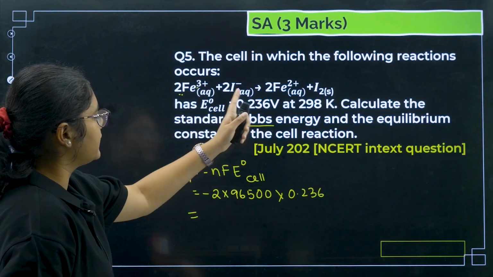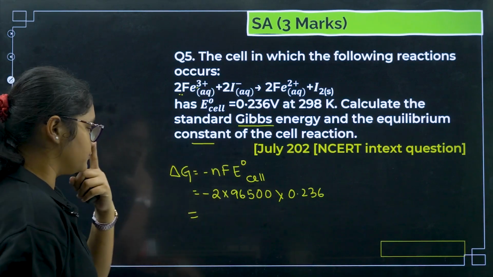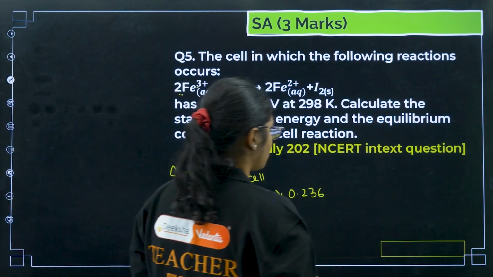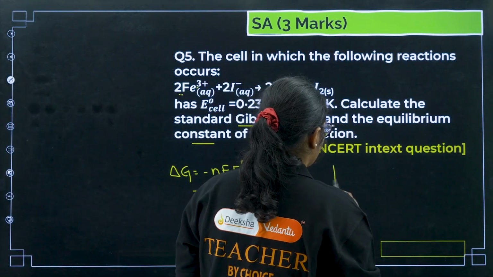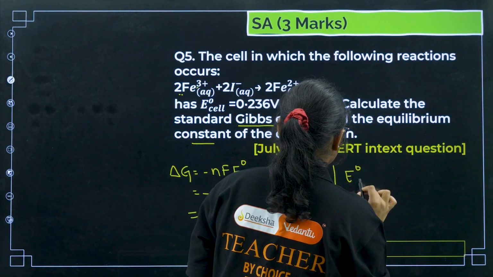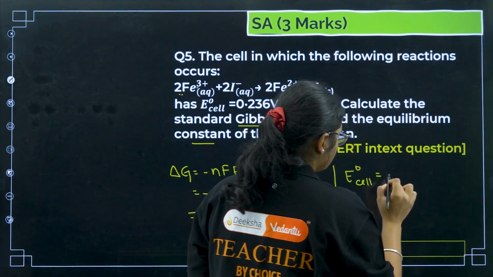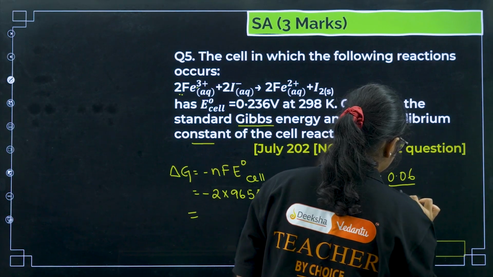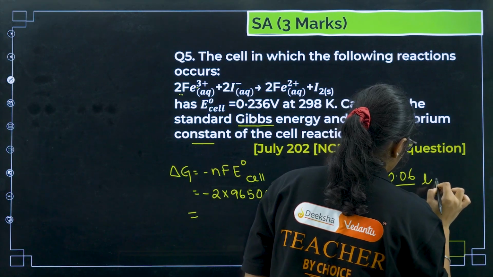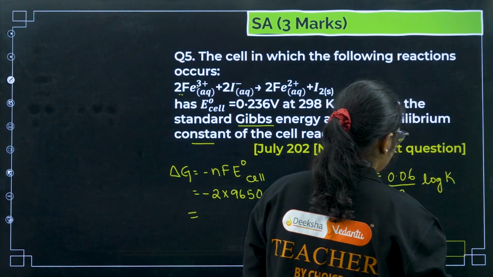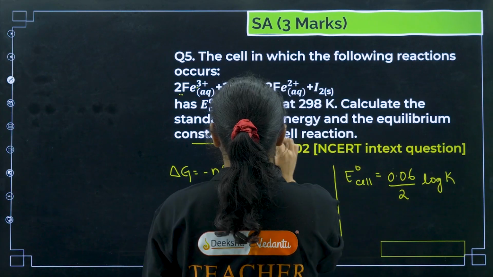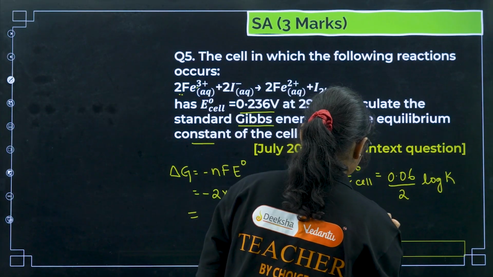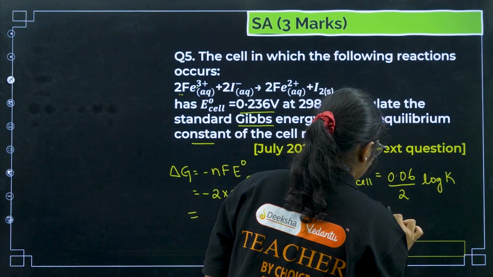Now if you want to calculate the equilibrium constant also, for equilibrium constant we have this relation, that is E naught of the cell is equal to 0.059, I'll write it as 0.06 by n log K. So now if I solve this, E naught value is 0.236.